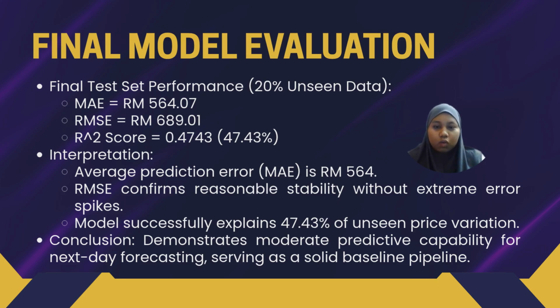The final R2 score is 0.4743. This means our simple baseline model can successfully explain 47.43% of the price variation on the future unseen data. For a pure linear regression model predicting highly volatile gold price, that is a moderate and acceptable baseline of performance. It serves as a solid foundation before we move into the advanced algorithm.